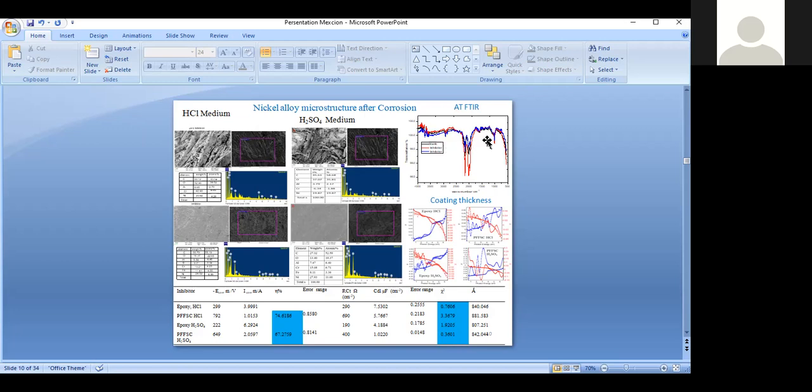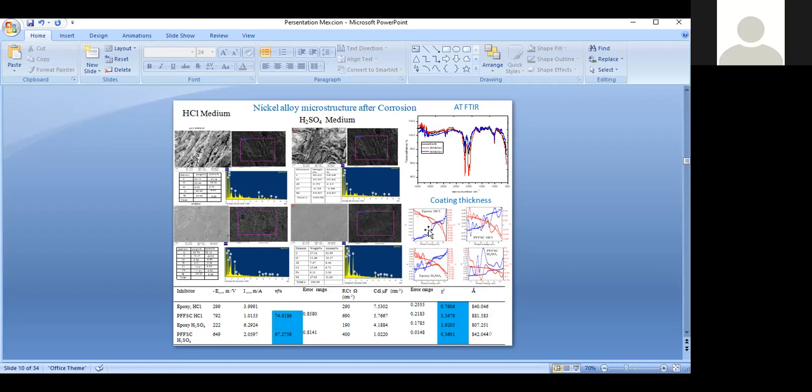Then further we move to the ATR-FTIR study for the oxide film formation. We confirm the oxide film is strongly formed on the metallized surface. From the alloy surface, through the oxide layers, the corrosive ions are not able to penetrate the coating surface. And after the corrosion inhibition study, we checked the surface film.